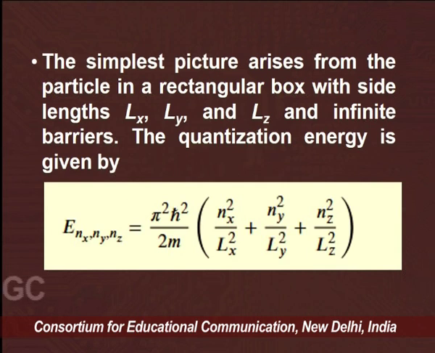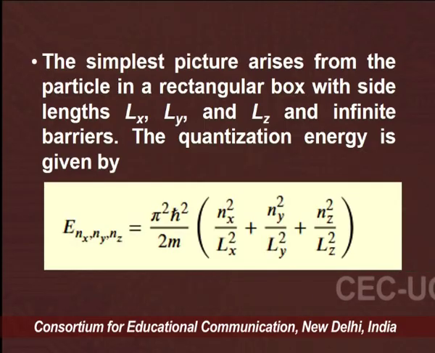So whenever the barrier height changes, it will vary the quantum mechanical coupling. The simplest picture arises from a particle in a rectangular box with side lengths Lx, Ly and Lz and infinite barriers. The quantization energy, which is very clear from the Schrodinger equation, is E(nx, ny, nz) = (π² ħ² / 2m)(nx²/Lx² + ny²/Ly² + nz²/Lz²).